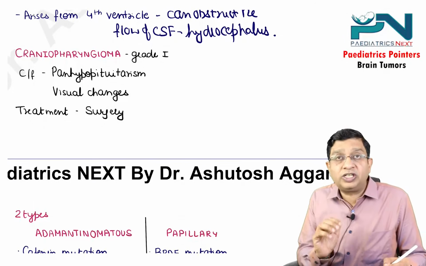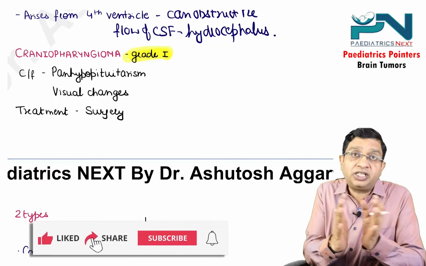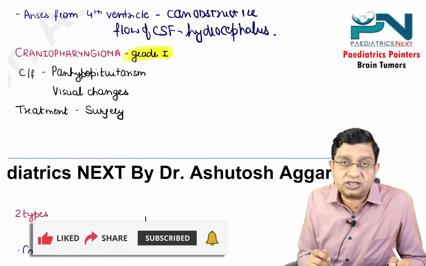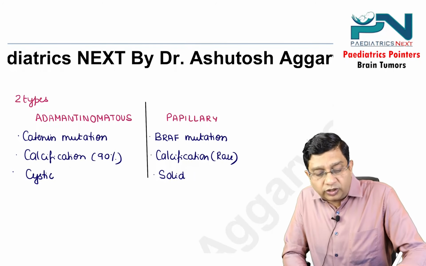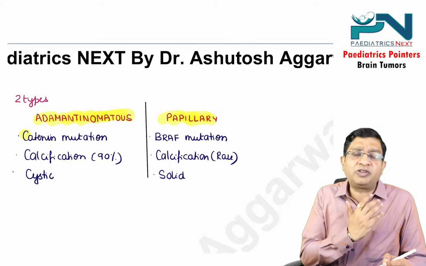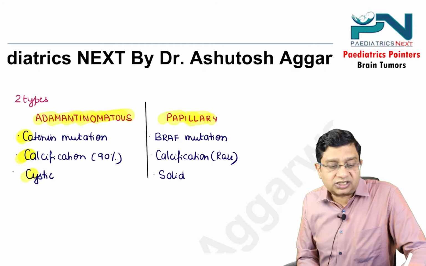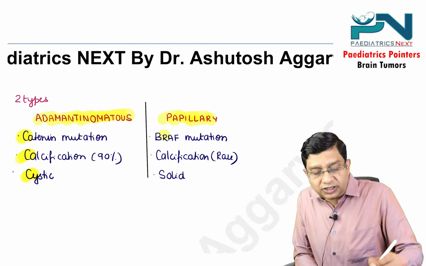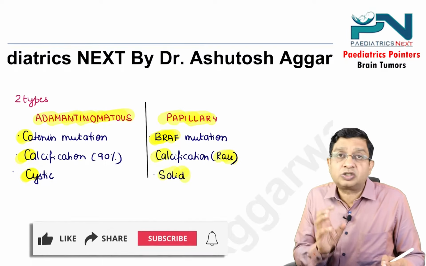Lastly, craniopharyngioma, this is a grade 1 tumor, and this basically arises from the anterior pituitary, so it is going to cause panhypopituitarism and visual changes. The treatment of craniopharyngioma is surgery. There are 2 types, one is adamantinomatous, one is papillary. Adamantinomatous, just remember everything with C: catenin mutation, calcification 90%, cystic. Papillary particularly has BRAF mutation, calcification is rare, and this is a solid tumor.